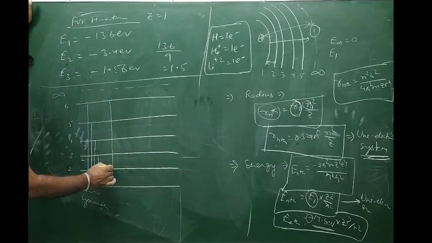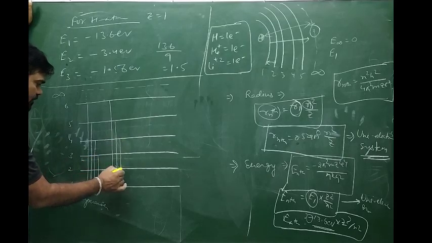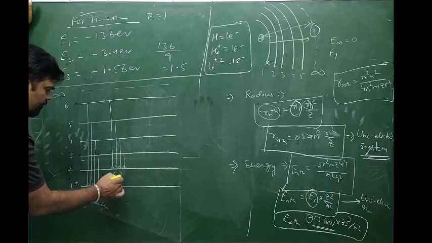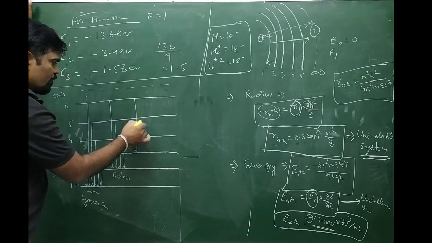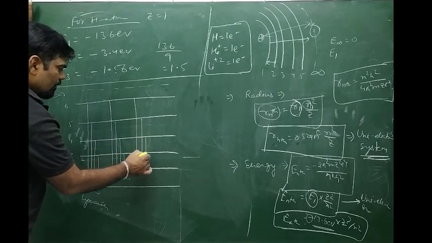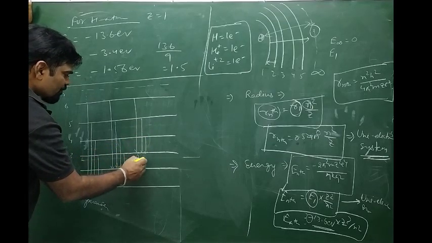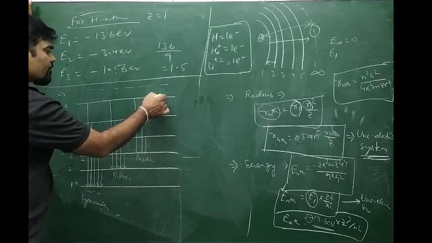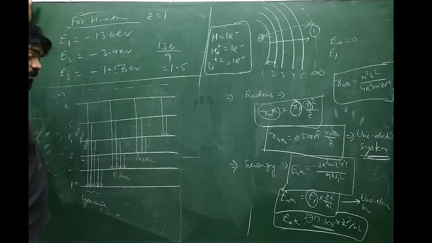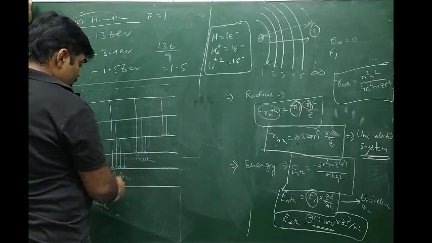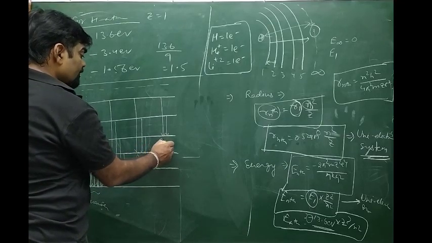Similarly, when lines approach the second shell, the series is called the Balmer series. When they approach the third shell, the Paschen series. When they approach the fourth shell, the Brackett series.